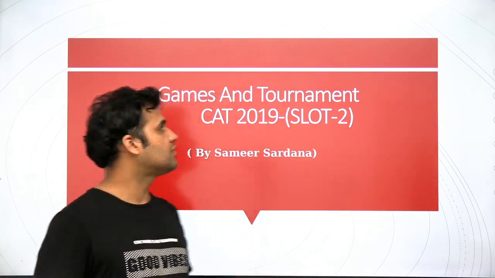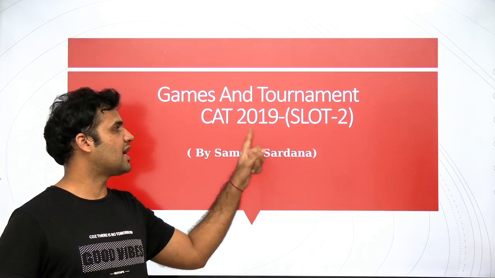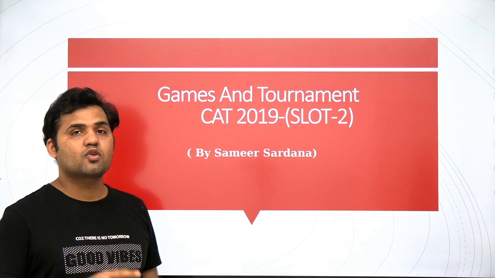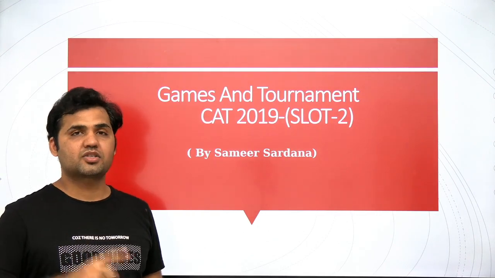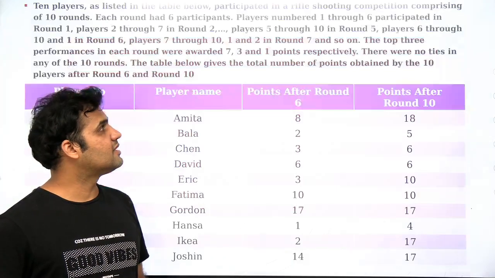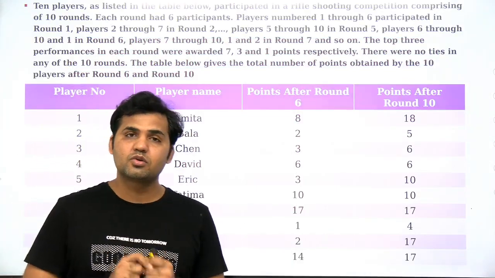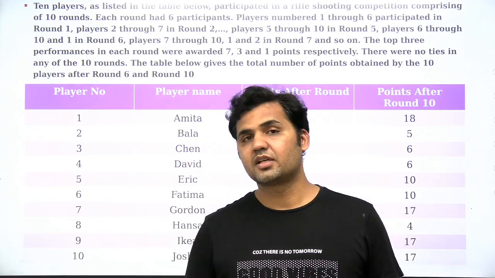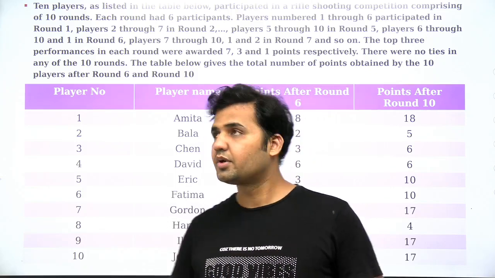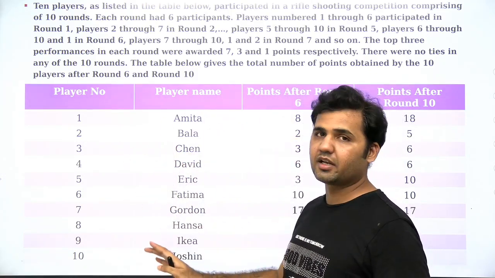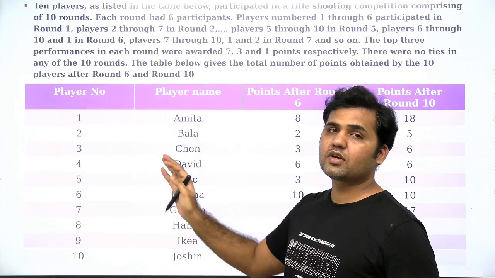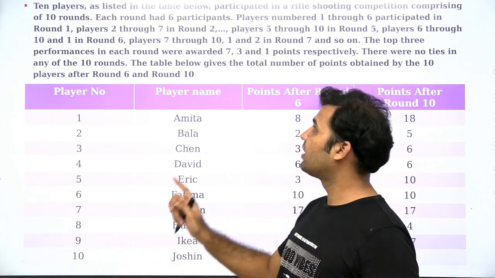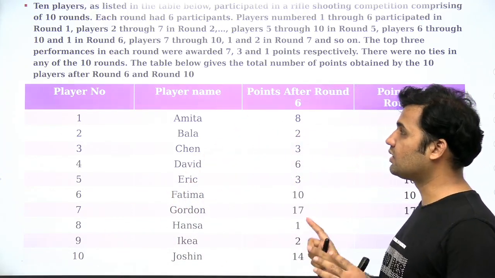In this video, we are going to discuss games and tournament CAT 2019 slot 2 set. In the first video, we discussed CAT 2019 slot 1 set, which was based on an archery tournament. Again, this one is a rifle shooting competition, but you do not require any specific knowledge or any specific set of rules related to the rifle shooting tournament to solve this set. The only thing that you have to do is follow the instructions and complete the table. Understand the information, get to know what you are supposed to do to answer the question, right? No specific external knowledge is required related to the rifle shooting competition to solve the set.